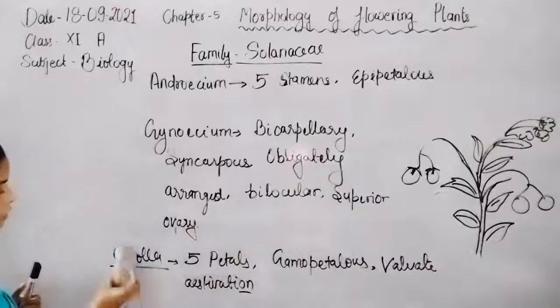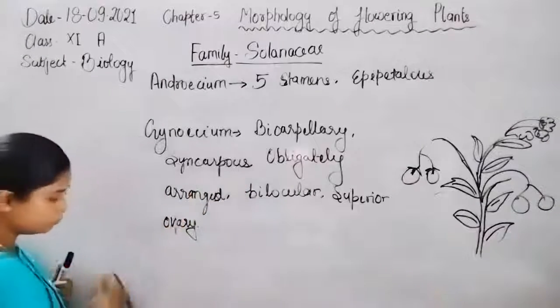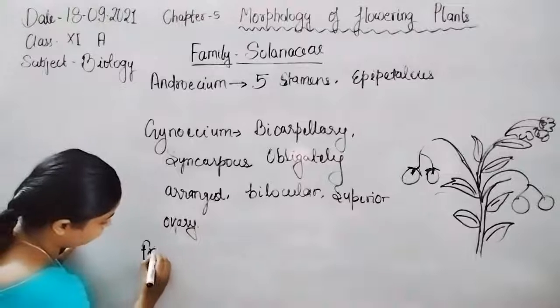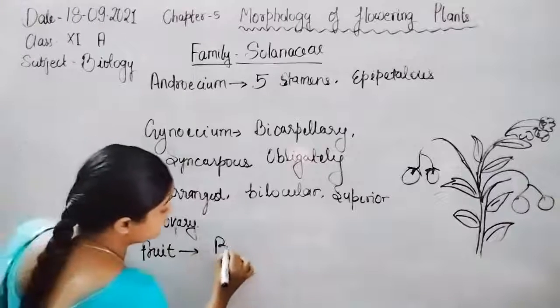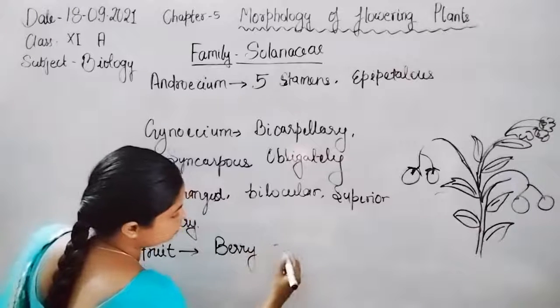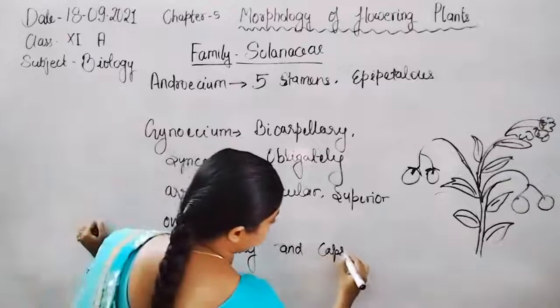Now come to the next point, the fruit. The fruit is berry type, and in some plants a capsule is also found.